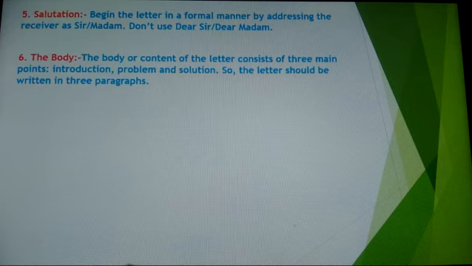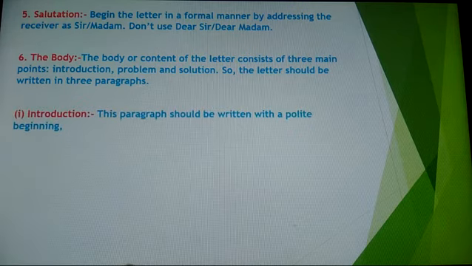So the letter should be written in 3 short paragraphs. First paragraph will be the introduction, second paragraph will be the problem, and the third one will be the solution. Now let's see the body introduction.